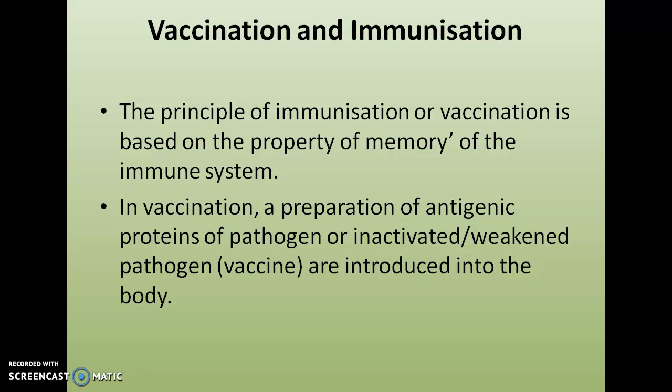The principle of immunization or vaccination is based on the property of memory. Okay, the immune system must have a memory. We discussed it already.